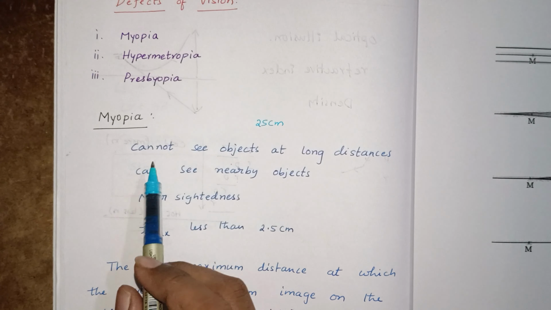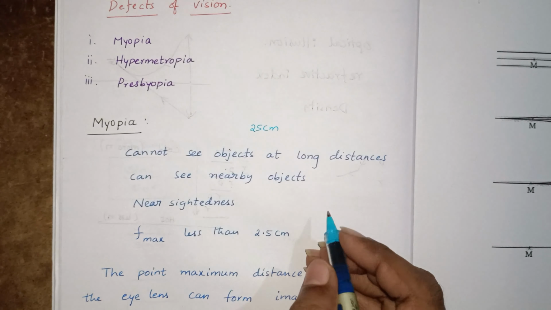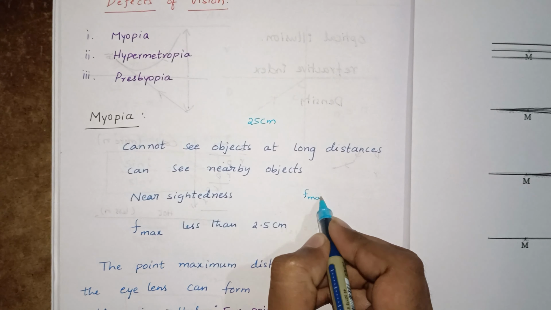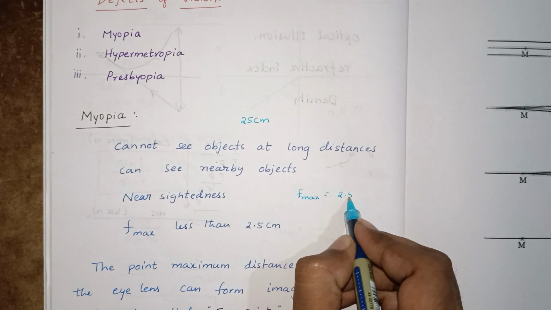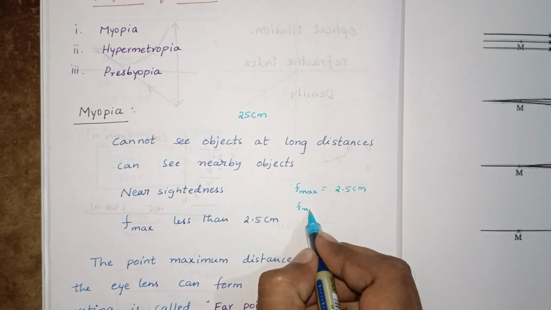Now, eye lens has focal length. It has maximum focal length for a normal healthy person.